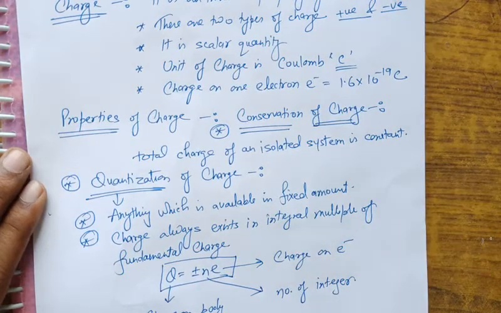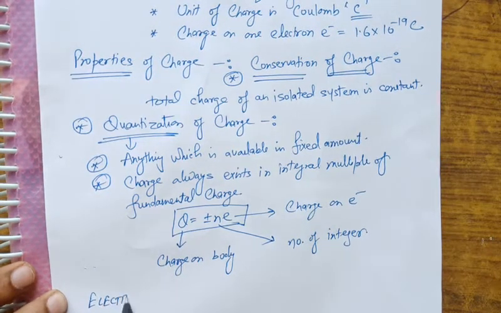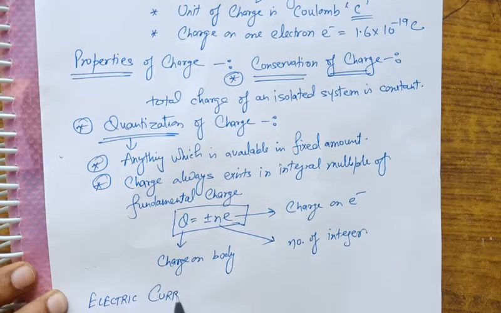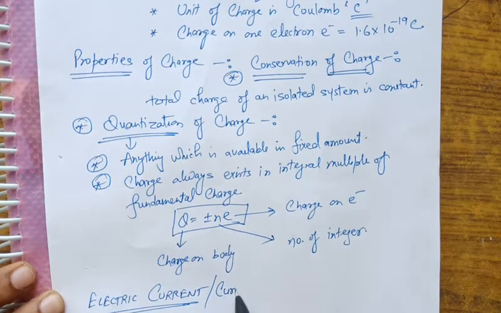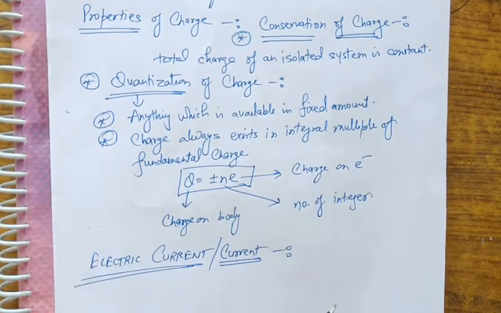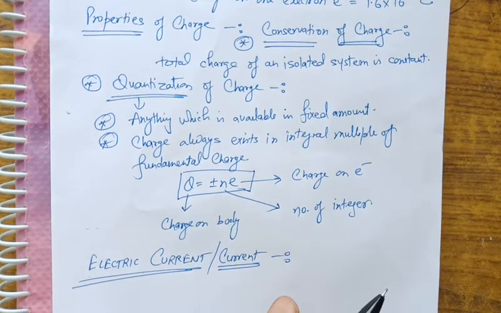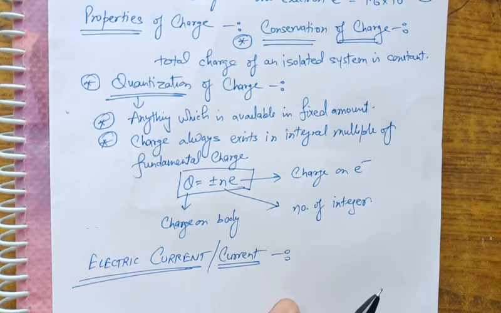Now the next topic is electric current, or simply current. What is the meaning of current? The flow of electric charge from one body to another through a conductor is called electric current, or in other words, the rate of flow of charge through a conductor is called current.